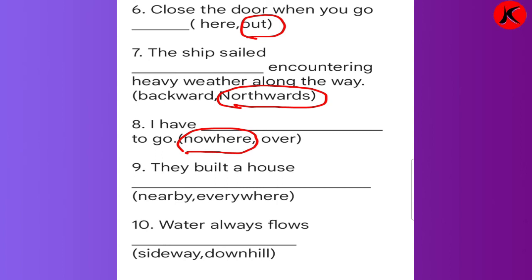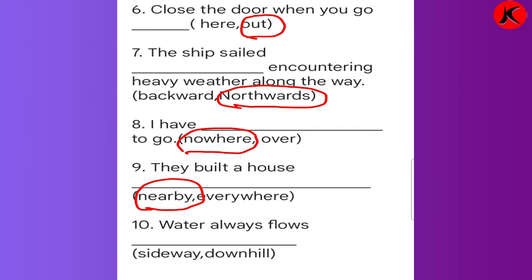Number 9: they built a house dash. Nearby or everywhere. So what will you say? They built a house nearby.